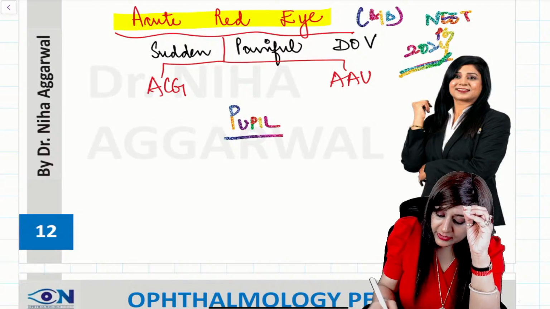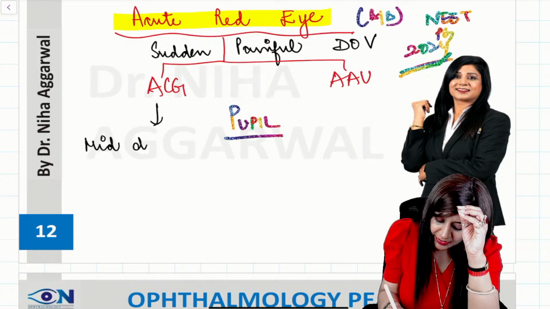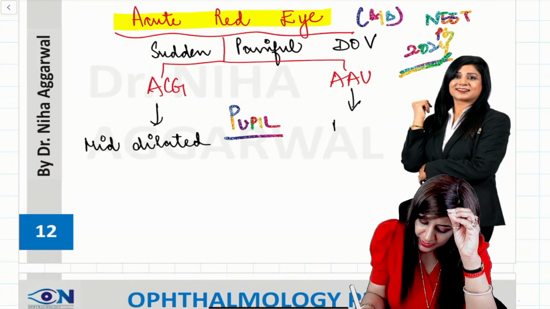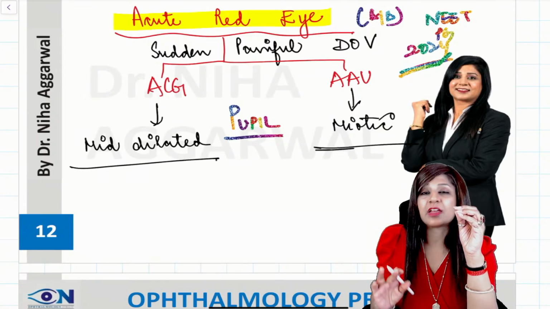So if you look at the pupil of glaucoma, there will be a mid dilated pupil. But when you look in uveitis, it will be a miotic pupil. So here we are having a mid dilated pupil, and here we are having a miotic pupil.